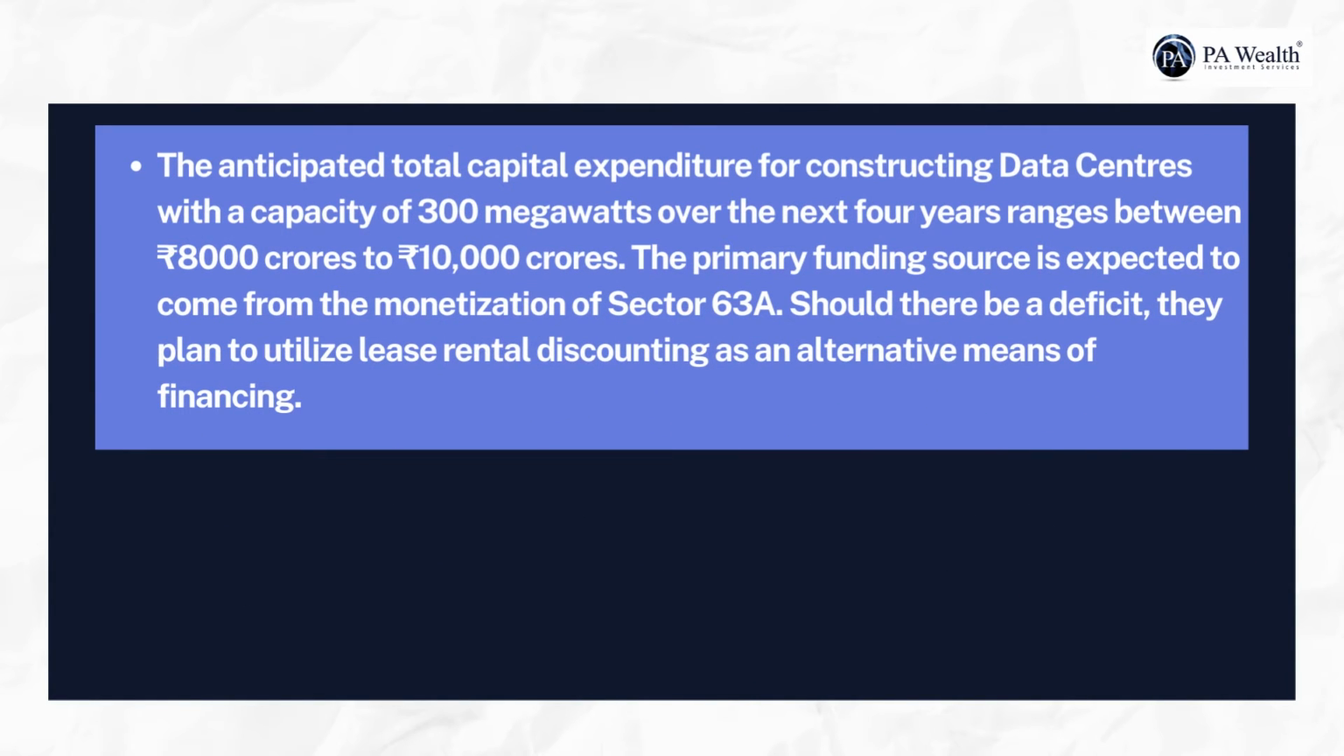The anticipated total capital expenditure for constructing data centers with a capacity of 300 megawatts over the next 4 years ranges between 8,000 crore rupees to 10,000 crore rupees. The primary funding source is expected to come from the monetization of Sector 63A. Should there be a deficit, they plan to utilize lease rental discounting as an alternative means of financing.